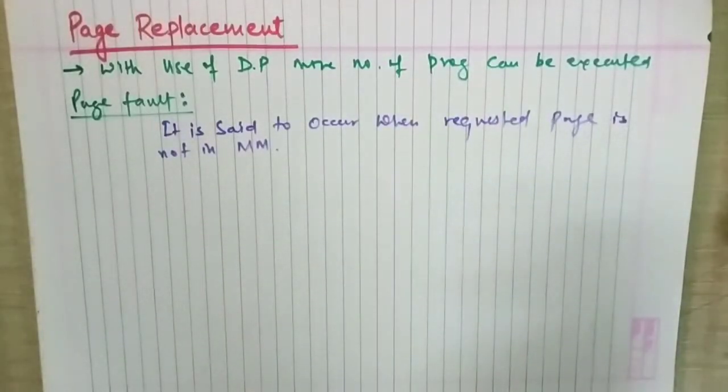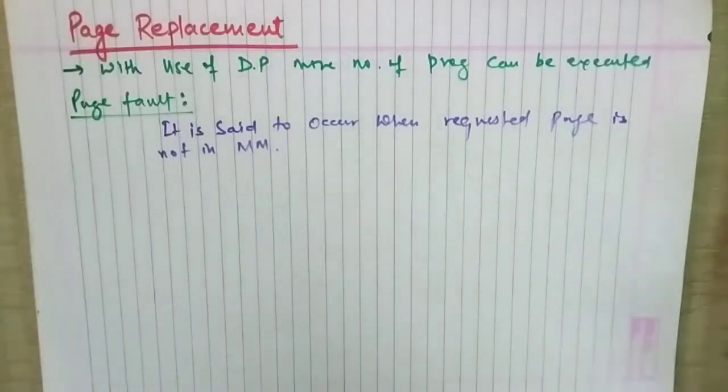Obviously, on demand we have to shift that particular page from virtual memory to the main memory. That is what we will do later, but the page fault occurs before that, because the page was not present in the main memory.